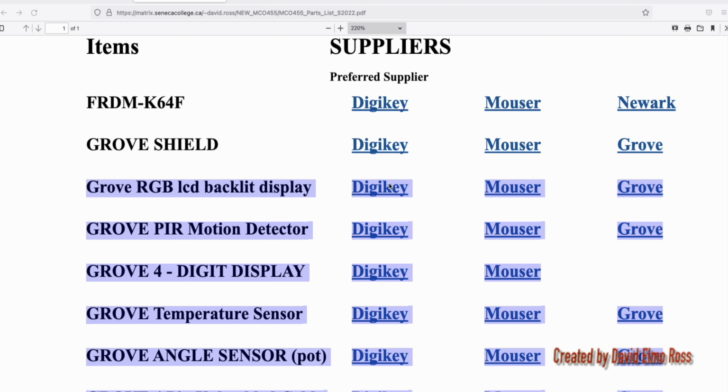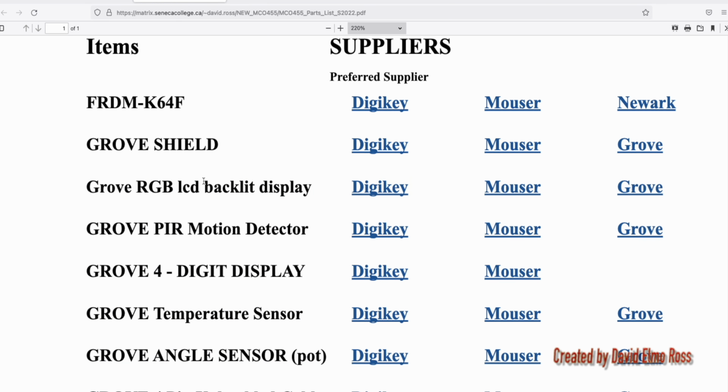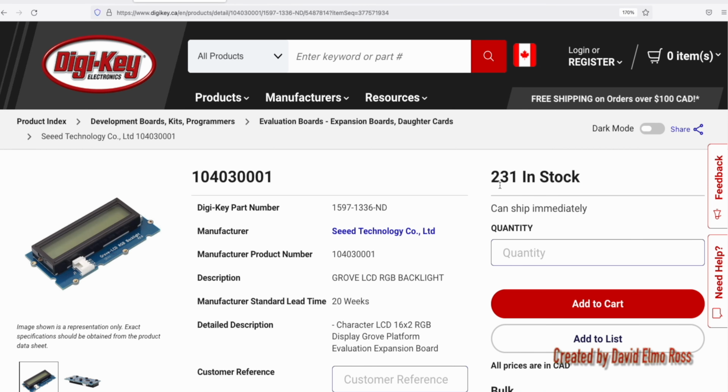If you order something from DigiKey, usually it arrives on your doorstep in 48 hours or less, usually. And if there's any issues with the device not functioning properly, if you talk to me, they will ship you out one that will work, and they'll again be there within 48 hours without you having to send anything back. For instance, here for the Grove RGB LCD backlit display, and if you look here, it tells you how many are in stock, which means there's a lot, and you just add to cart, and you do that for all the different devices that are in the list.